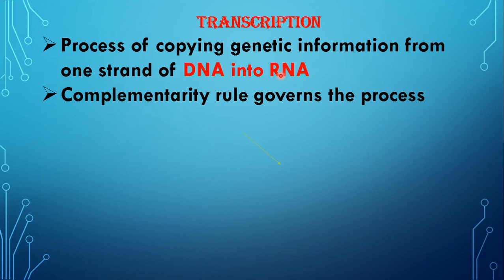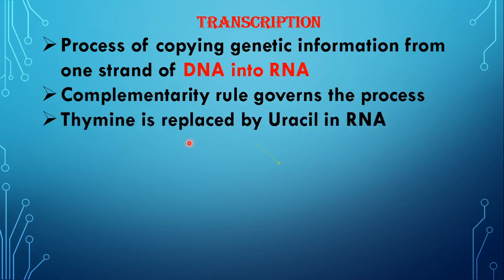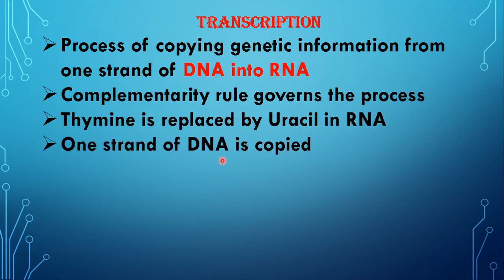So in the process of transcription, the complementary rule will be A-U or T-A, and G-C, C-G. That will be the complementarity rule. But it remains the same, just the difference is T is replaced by U. Here, thymine is replaced by uracil in RNA. One strand of DNA is copied. Not both the strands are copied. Only one strand of DNA is copied.